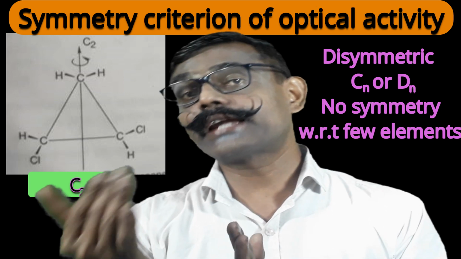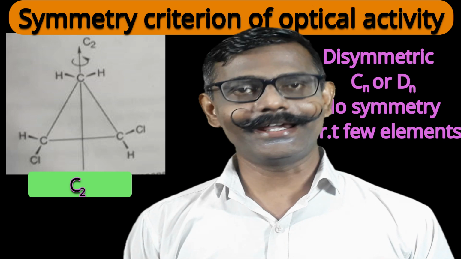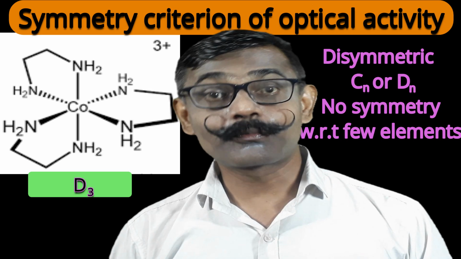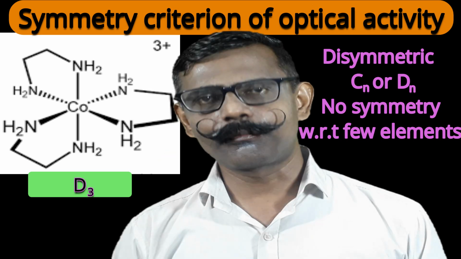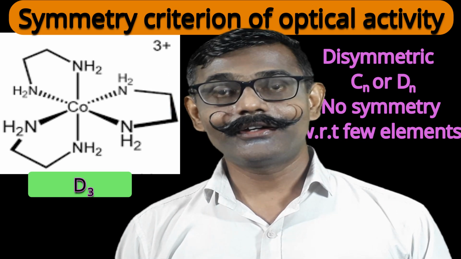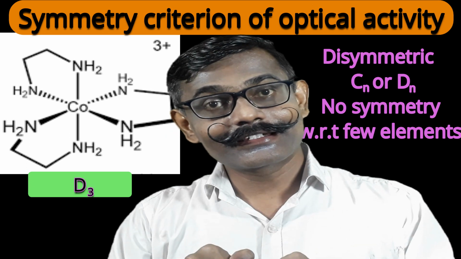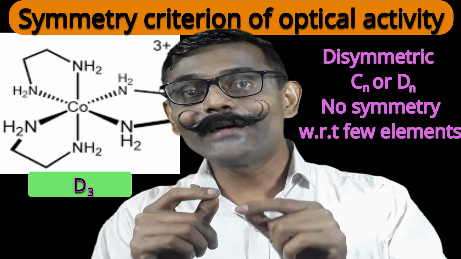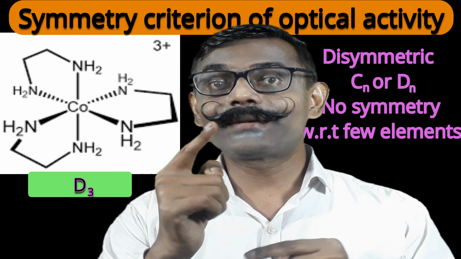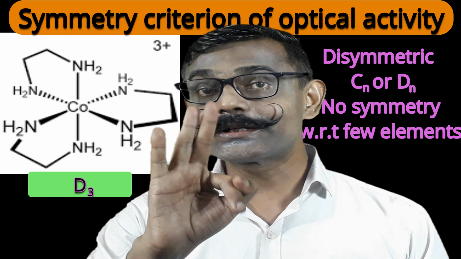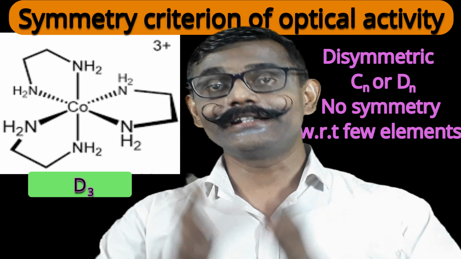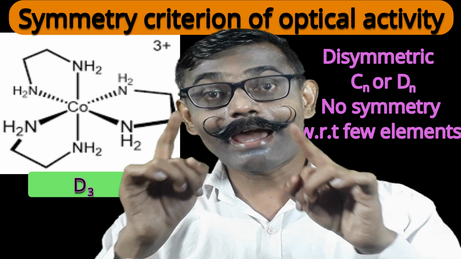Now let us discuss the other category of dissymmetric molecules. That's Dn. The example that I give you is the ethylene diamine or oxalato complex of cobalt 3+. Say the ethylene diamine complex, tris ethylene diamine cobalt 3 ion. It has a C3 axis as well as C2 axes. But the number of C2 axes is equal to the order of the principal axis, that's C3. Means 3 C2 axes are there. Therefore, the point group is D3. And this molecule is optically active.